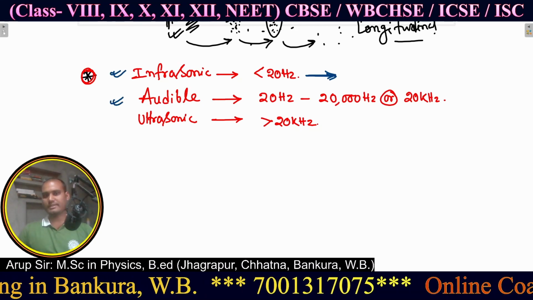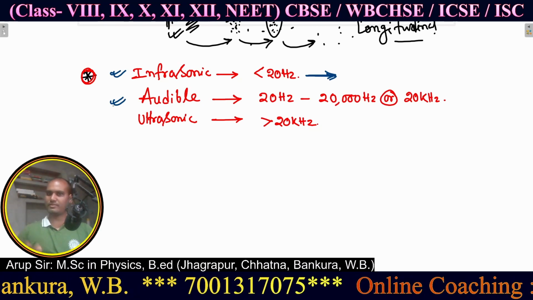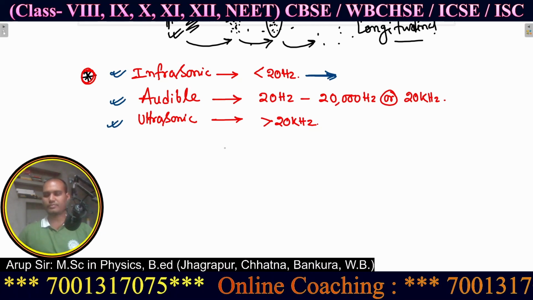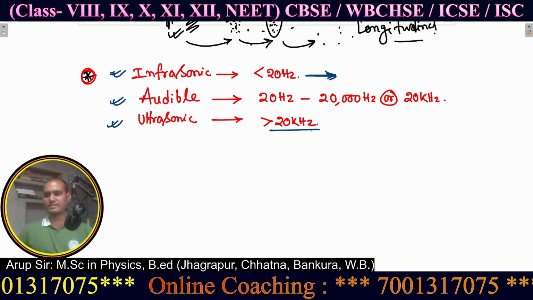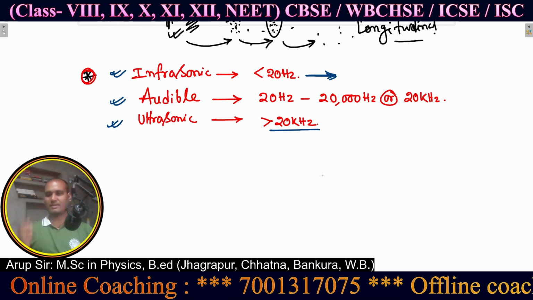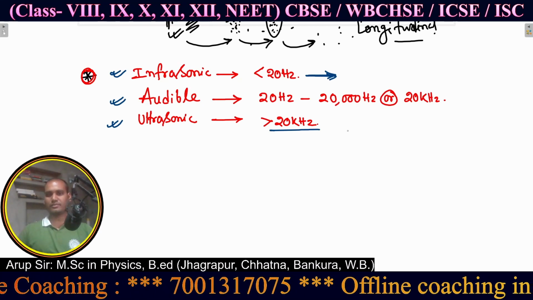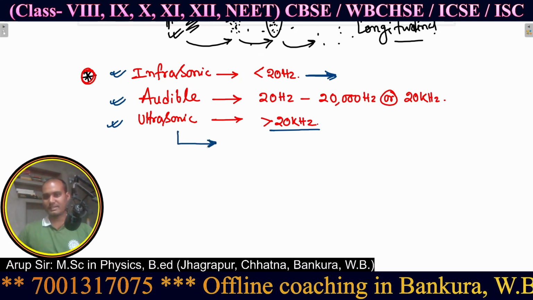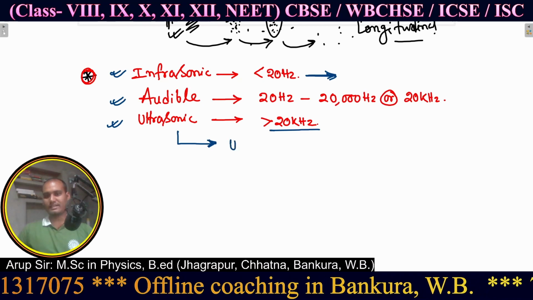And audible sound is for us, human beings, and ultrasonic sound has frequency greater than 20 kilohertz. Ultrasonic sound has a lot of uses, like USG.